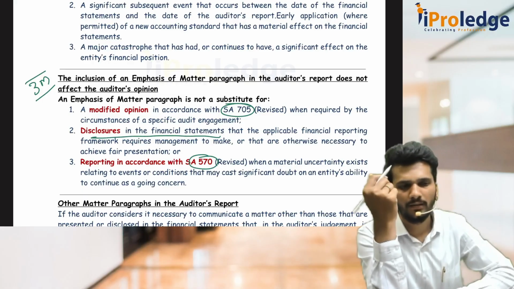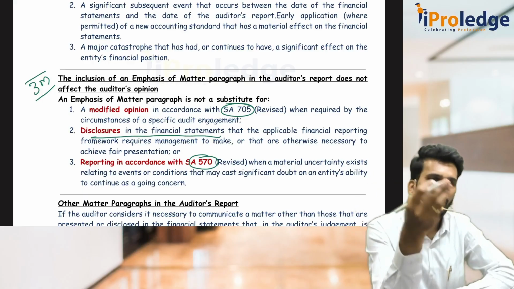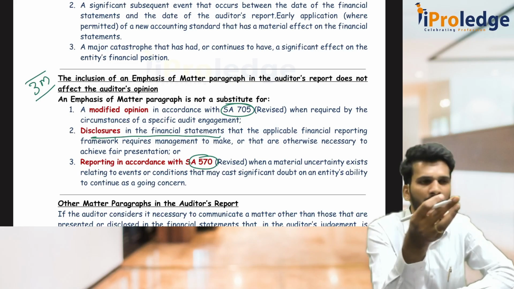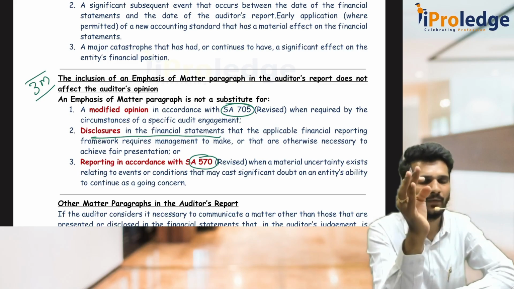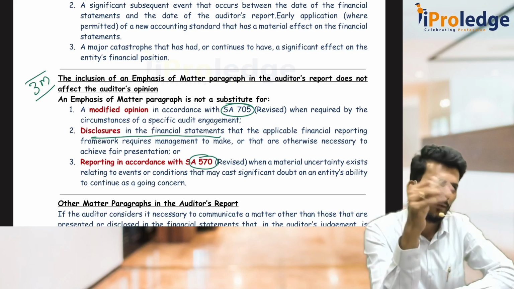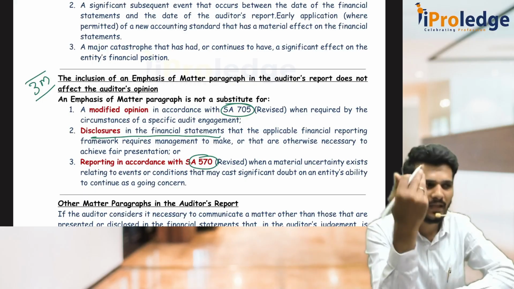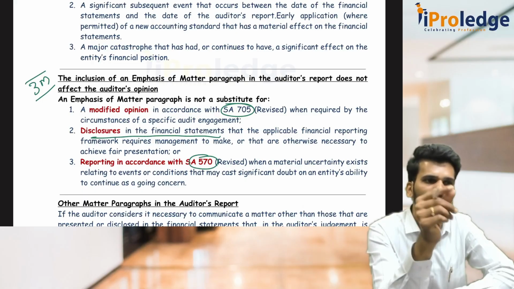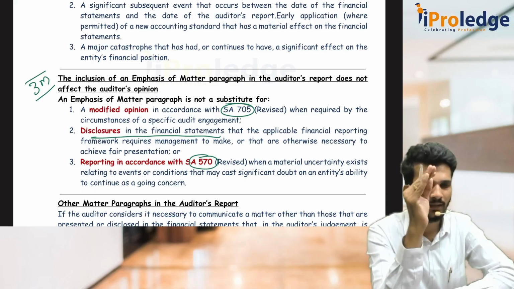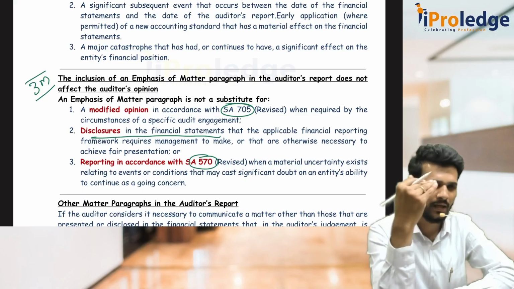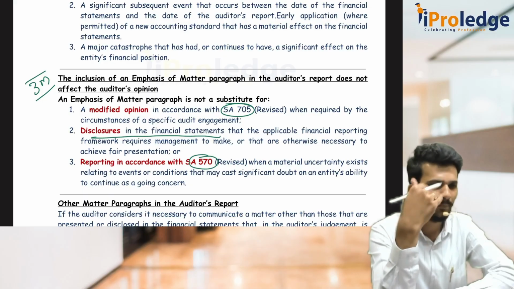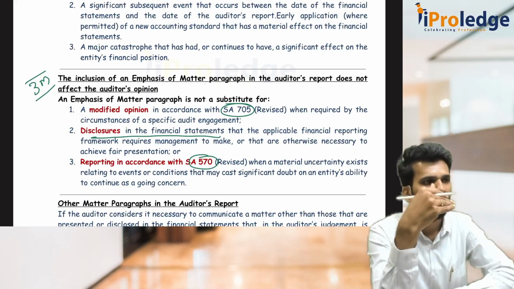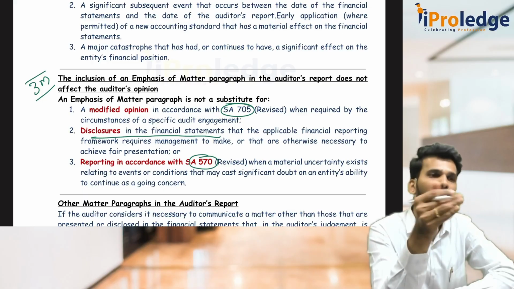Whatever is required to be disclosed in FS has to be compulsorily disclosed without any deviation. What if the auditor feels, depending on the materiality and pervasiveness, you want to modify the opinion? Yes, you can modify as per 705. There is no doubt about it. If the auditor feels there is a material uncertainty with respect to going concern, yes, you can include a separate section to tell that there is an uncertainty in going concern. But just because you are putting it under the 706 heading, it does not mean that you should not do all these things. These are not substitutes, they are complementary.